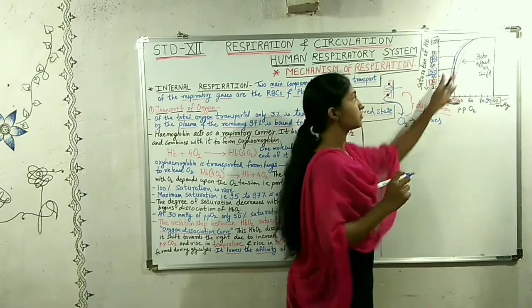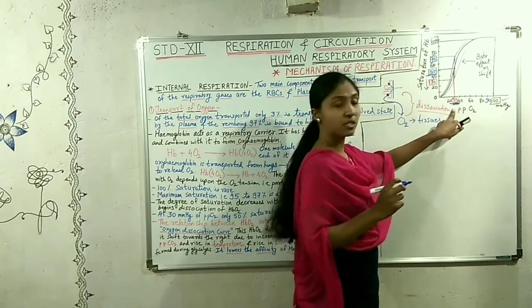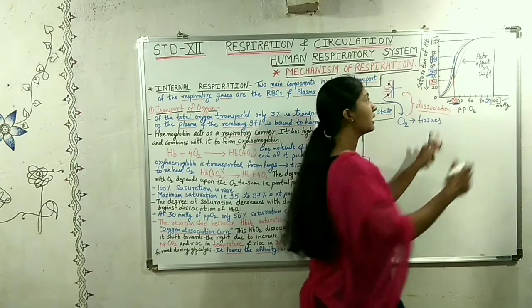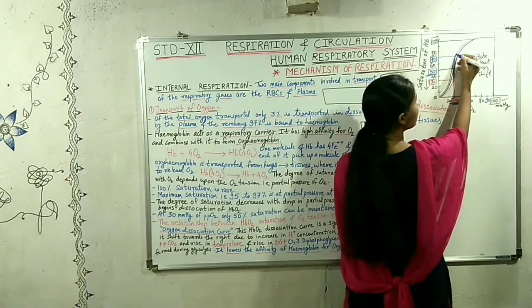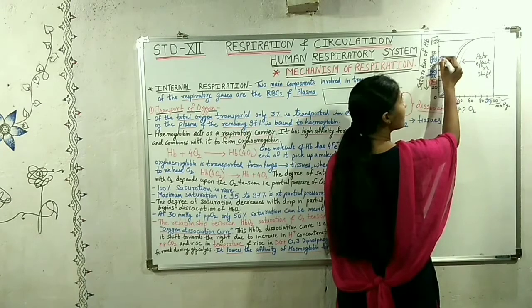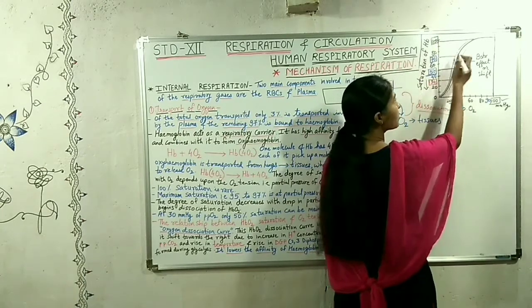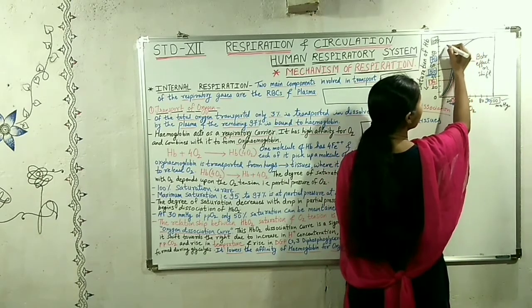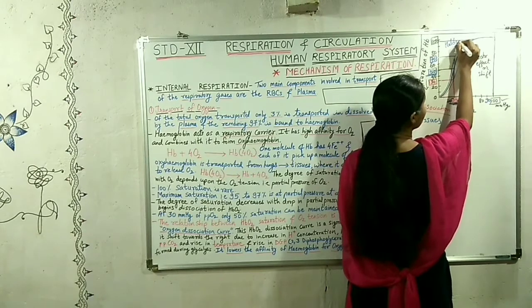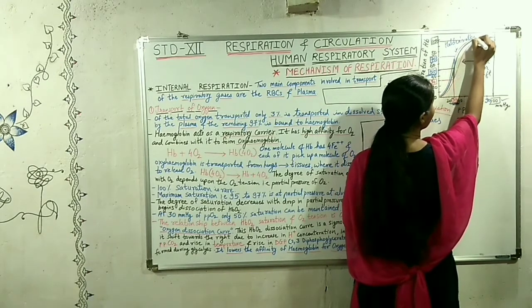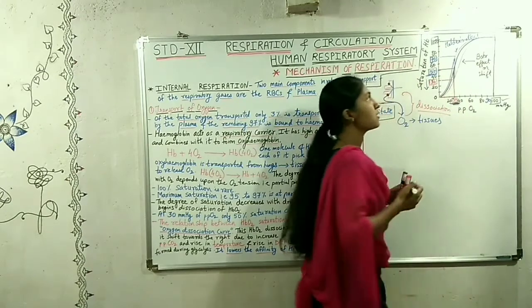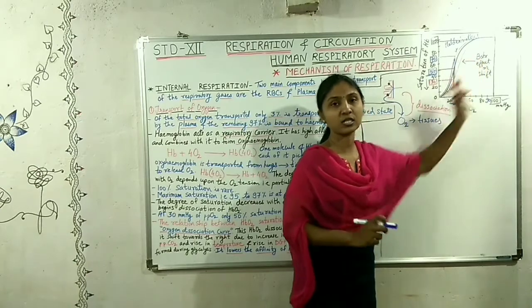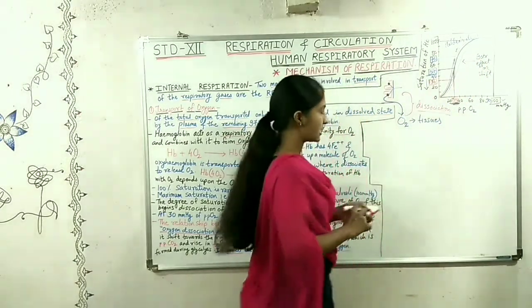So 70% at the partial pressure of 30, when no work is done and the tissues do not perform any work. At that time the curve shifts towards the left-hand side and the saturation of hemoglobin with oxygen increases up to 70, and this effect is called the Haldane effect. Now, where can this situation be seen?